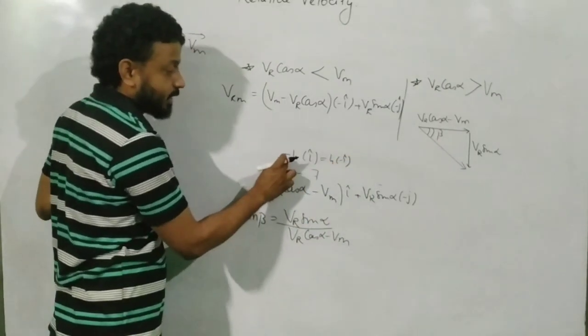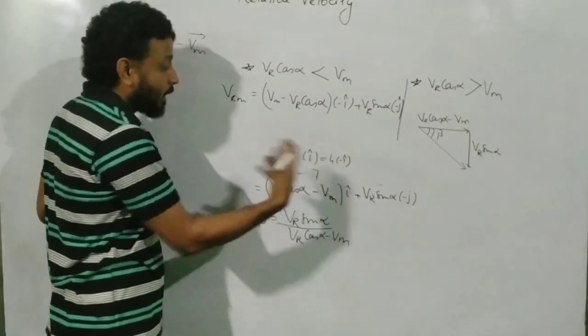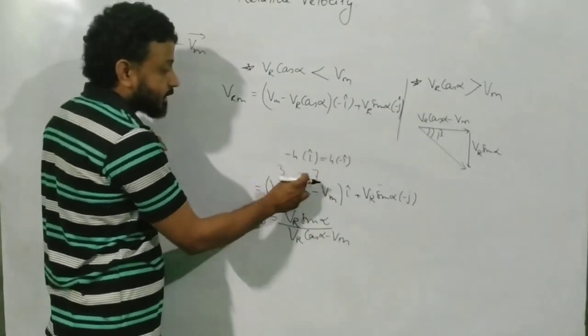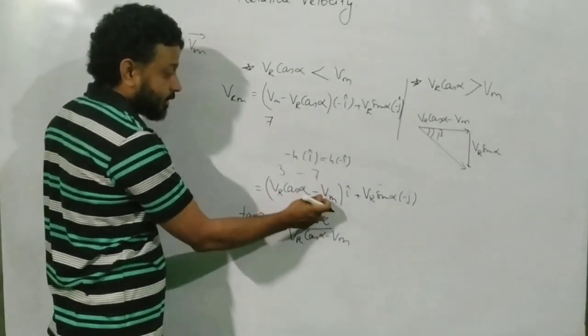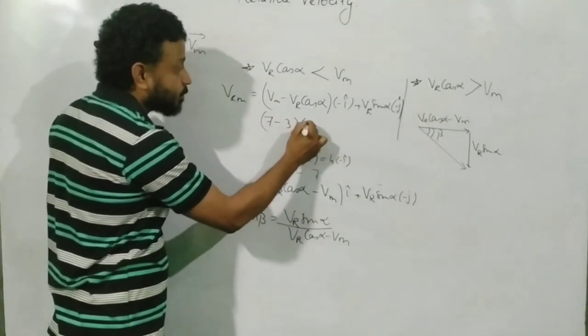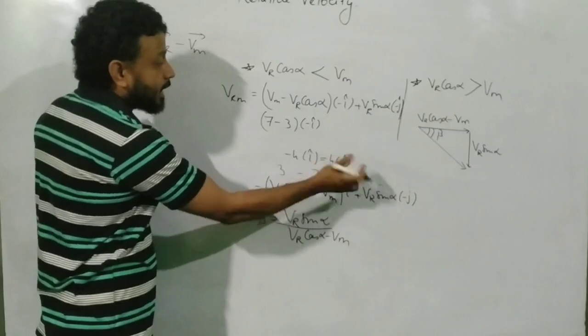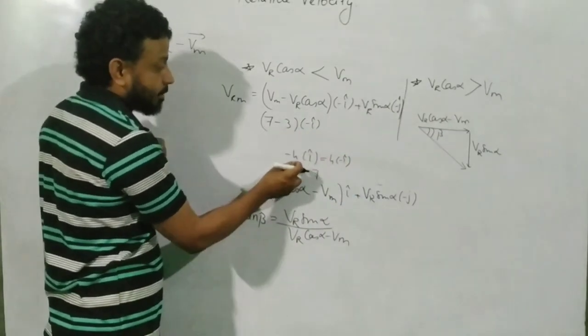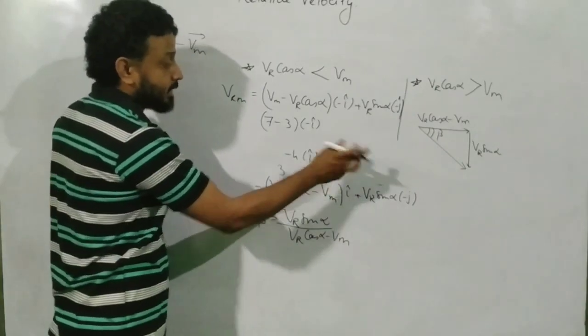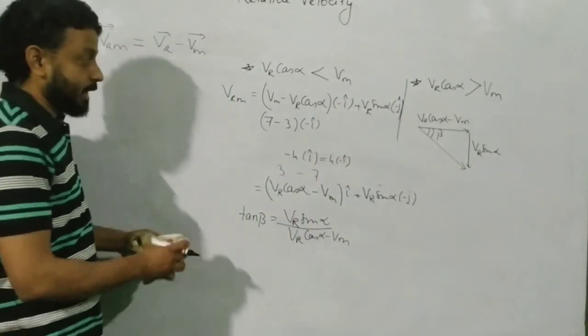I am writing in first hand only. I am not writing 3 minus 7, I am writing 7 minus 3 and then right away putting minus i cap. The end result is same, 4 minus i cap. I hope that makes it clear.